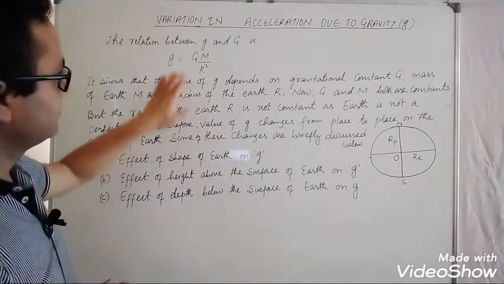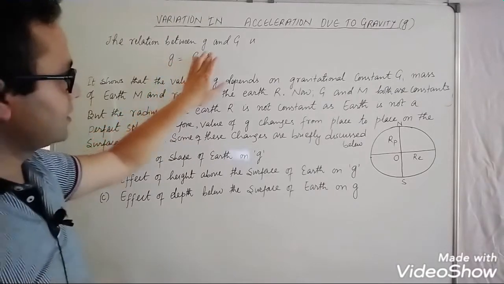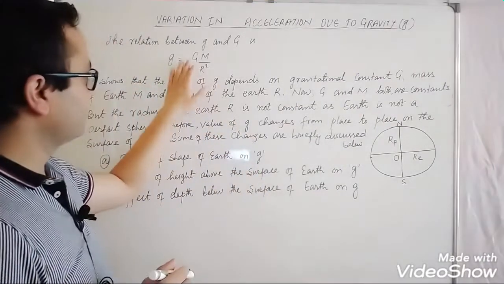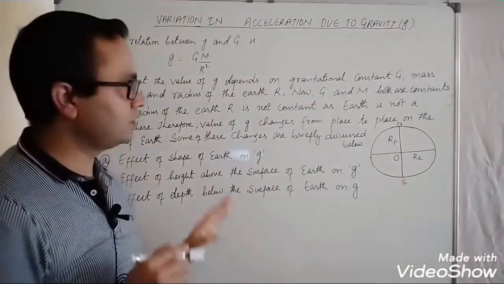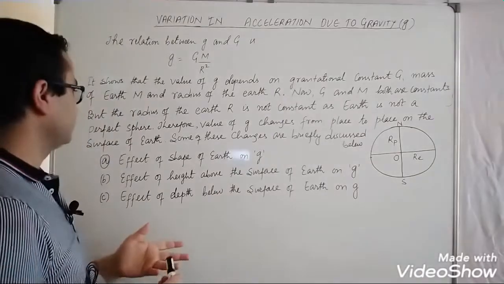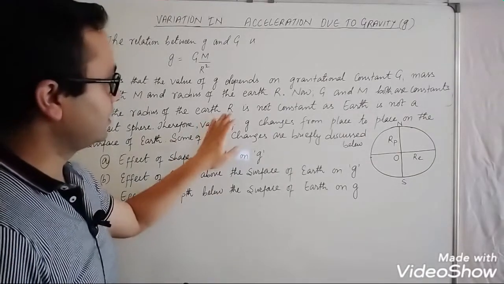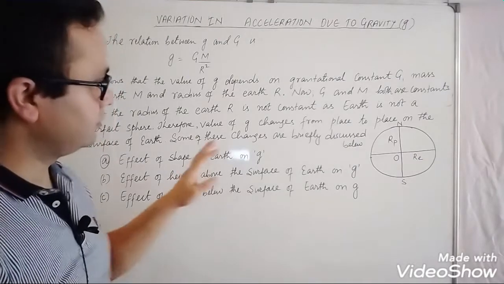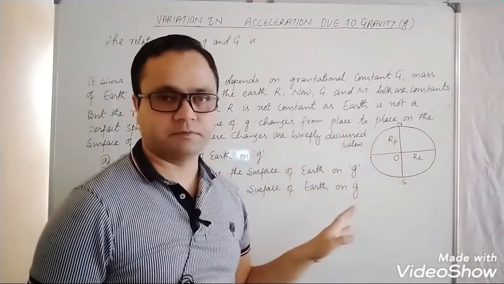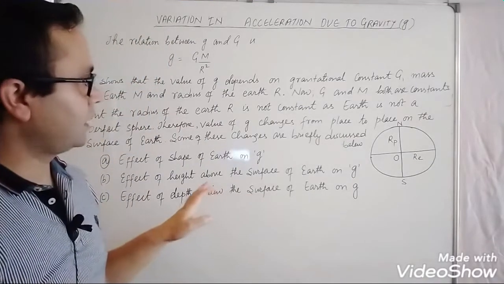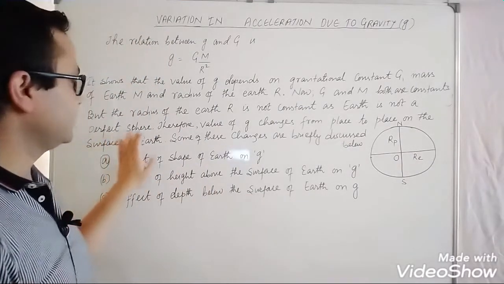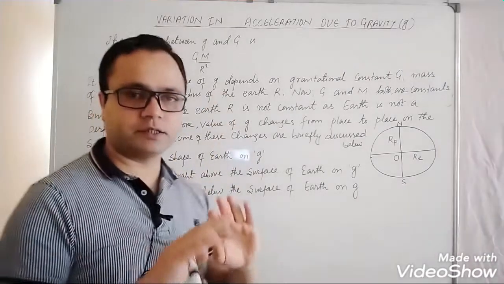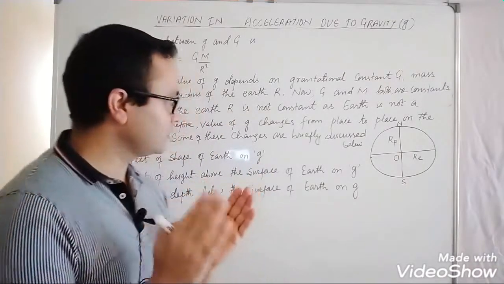We know that the gravitational constant and the mass of earth both are constant. But the radius of the earth r is not constant. How? The radius of earth is not constant, as earth is not a perfect sphere.